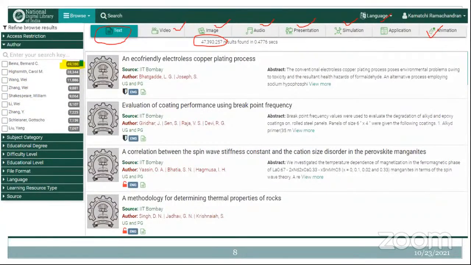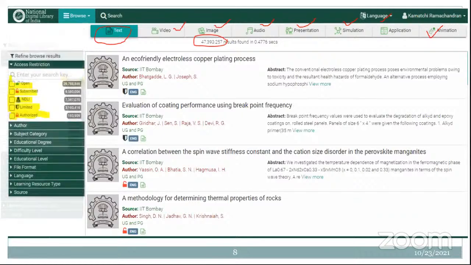Now on the left hand side, you are able to see different kinds of refined search. I am looking for a resource by a particular author or by a particular subject.